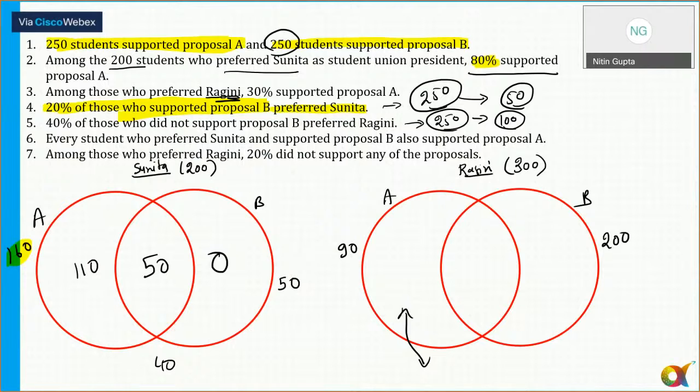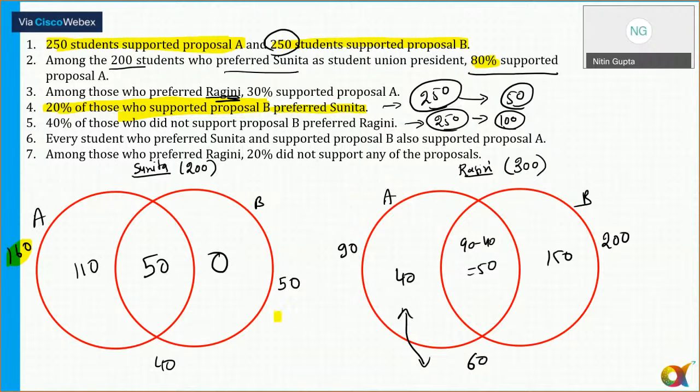No. Now comes to the last point, point number 7. Among those who preferred Ragini, that is 300, 20% did not support any of the proposals. So 20% of 300 is 60. So this is 60 here. And if this is 60, this has to be equal. So 60 plus 40 is 100. We just discussed this in point number 5. 100 should have been the sum of these two. So A and B for Ragini has to be equal to 150. And now that's a complete thing.